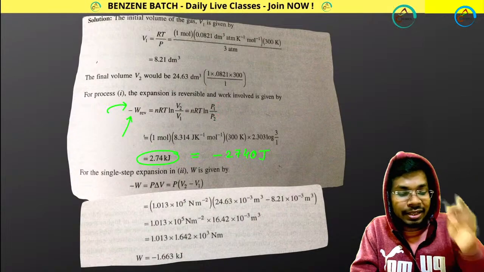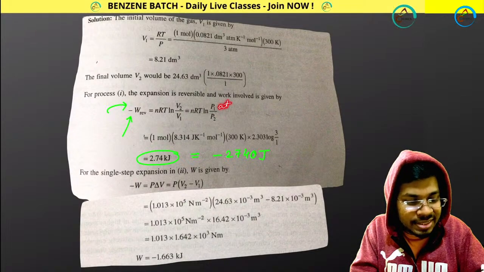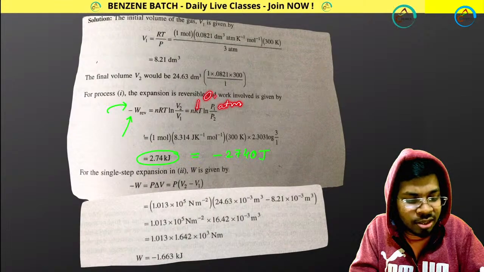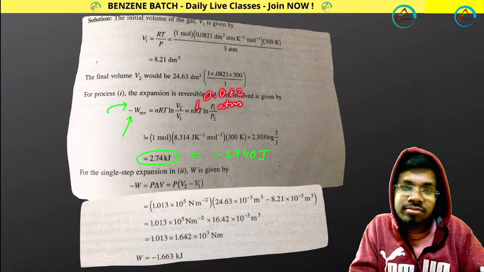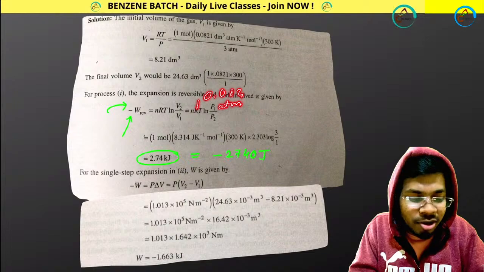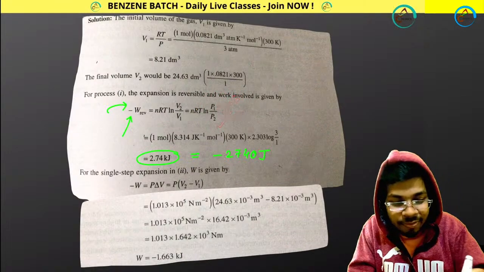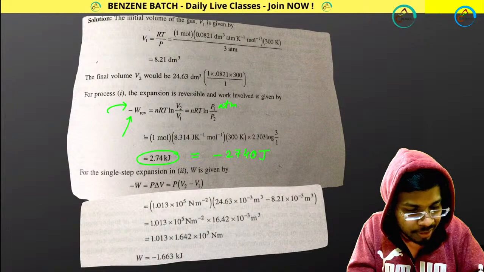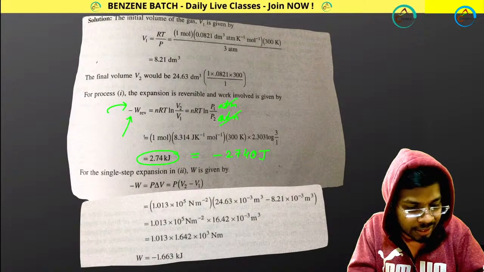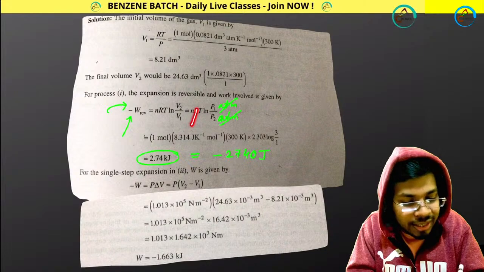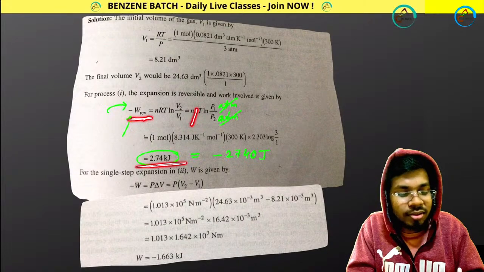So you may think that since pressure is in atm, I have to put R as 0.082 liter atmosphere. But you don't need to. Why? Because atm and atm are getting cut. If I write P1 atm and P2 atm, they cancel, so there is no pressure unit. So you can easily put the R value in joule, so that you get the work value in joule or kilojoule.